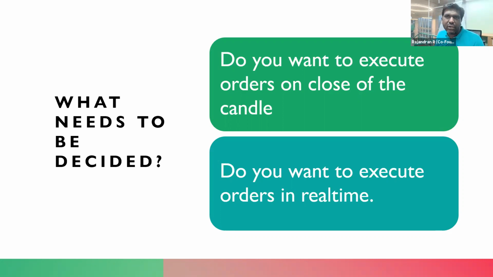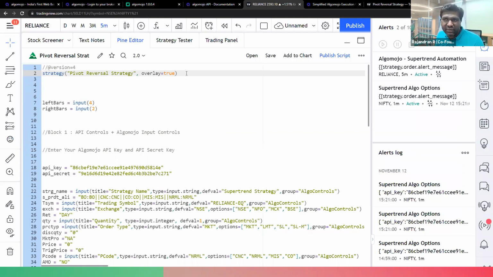As I said, you have to do it in the strategy function. You have to add a simple code. Once again, I'll show you: calc on every tick equal to true. If you do this, what will it do? I'm just putting a simple comment over here. This will make your code send real-time orders.